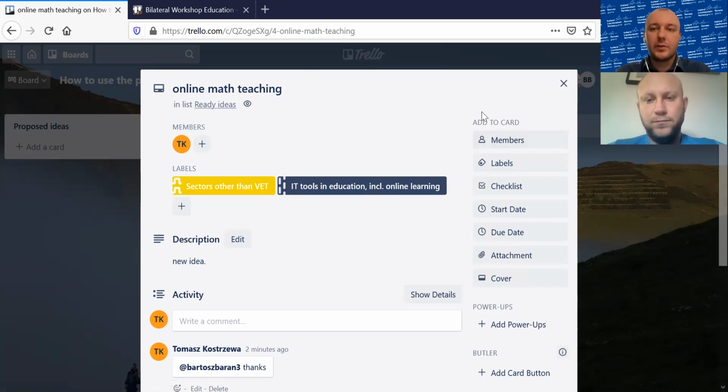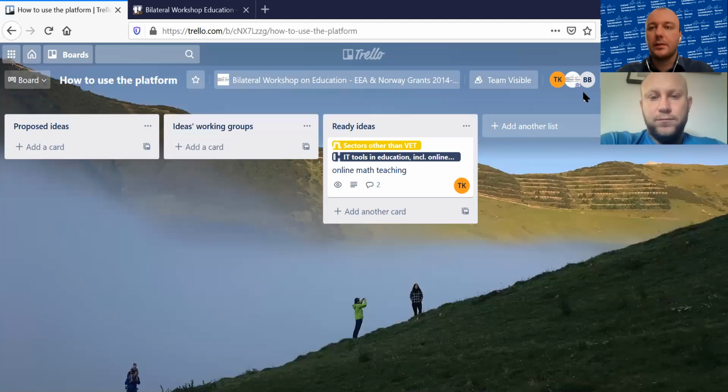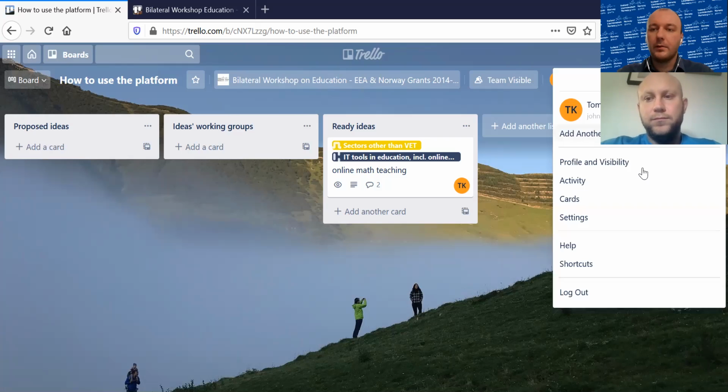If you don't have this join button, just click on members, and there you can find yourself and add to this particular card. Why is it so important? It's because there is a place in the right upper corner where you have many information on the board.